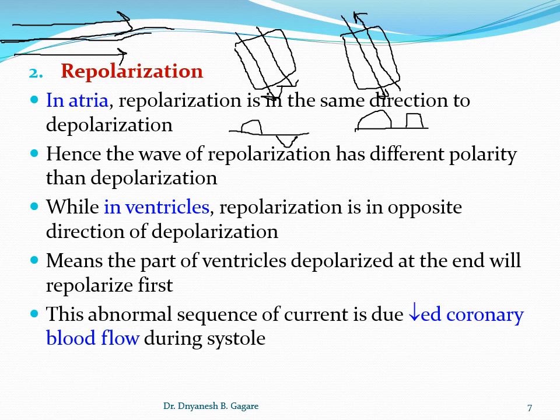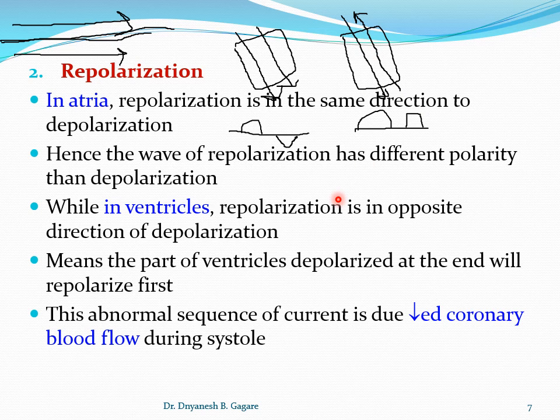You know, the ventricle gets less blood supply during the systole, that is, when the ventricle contracts, the blood supply to the myocardium decreases, and that may be the reason that the repolarization is in the opposite direction.